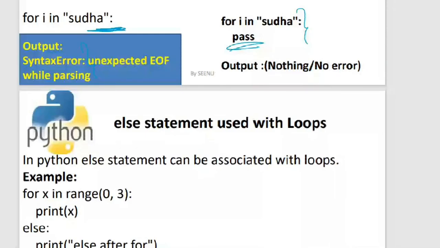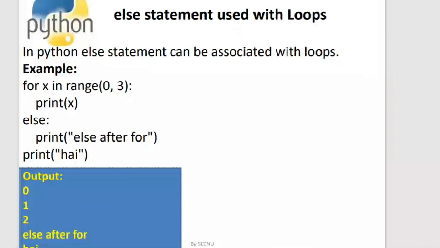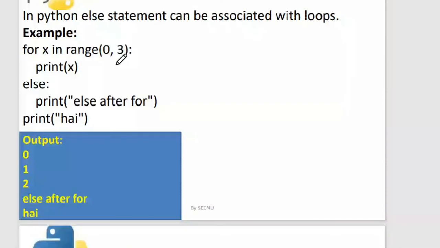So this is the last topic of the first part of your second unit: the else statement used with loops. In Python, the else statement can be associated with loops, and it can also be associated with while. Here, even if the condition is true or false, the while will execute for sure. This is the first statement, and you can also have an else over here.